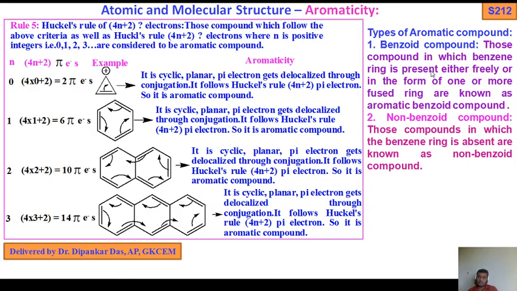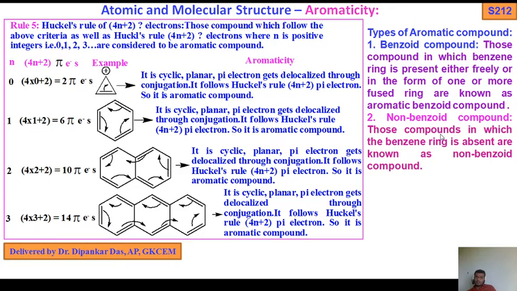Aromatic compounds are generally of two types: benzenoid compounds and non-benzenoid compounds. Here these three are benzenoid compounds, but this is not a benzenoid compound. Why? There is no benzene ring. Benzenoid compounds are those compounds in which a benzene ring is present either freely or in the form of one or more fused rings, known as aromatic benzenoid compounds.